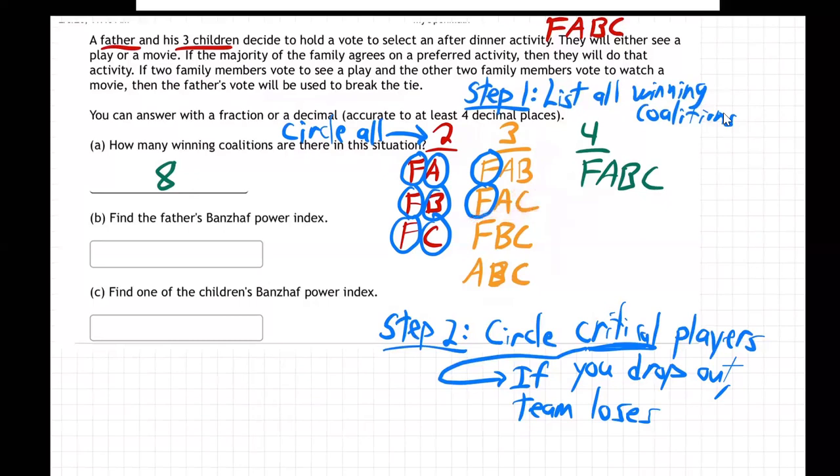So A and C are not critical on this team. Either one of them can drop out and the team is still going to win. They don't have to have both A and C. Let's go to the next one.